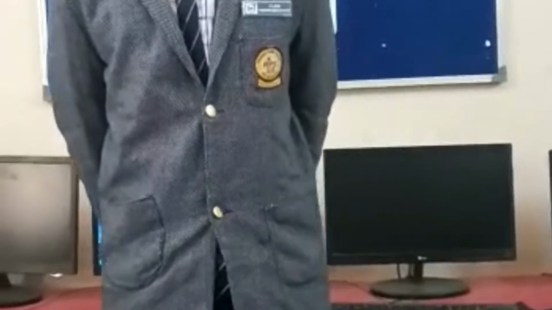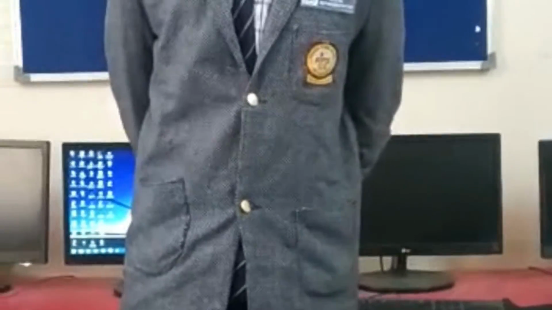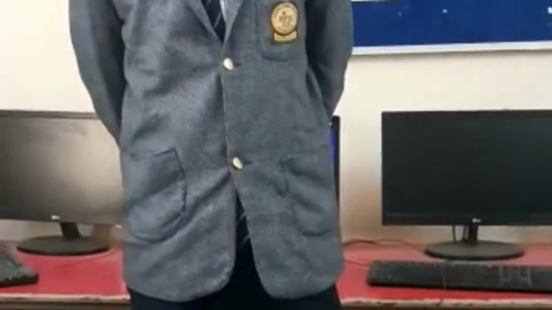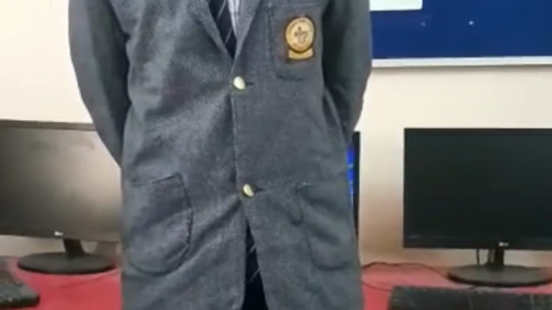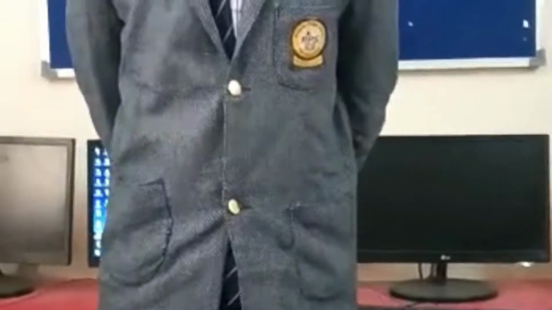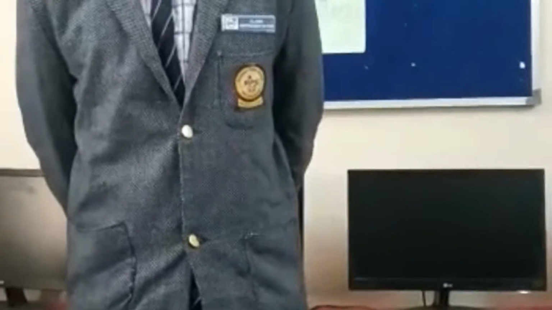My topic is robotics. The word robot was first used in a play named RUR, Rossum's Universal Robots, by the writer Karel Capek. The robot means a mechanical machine which performs human tasks either automatically or by remote control. Robotics means the study or application of robots. The robot first senses, thinks and acts.